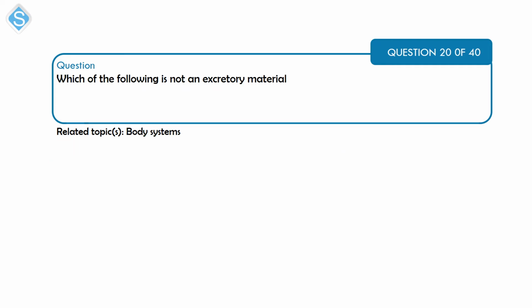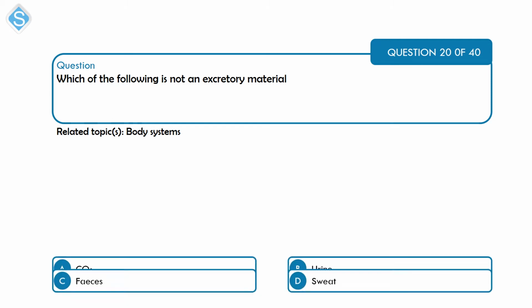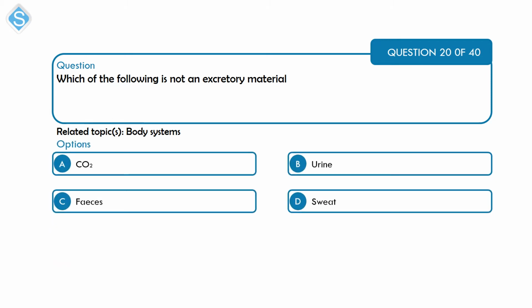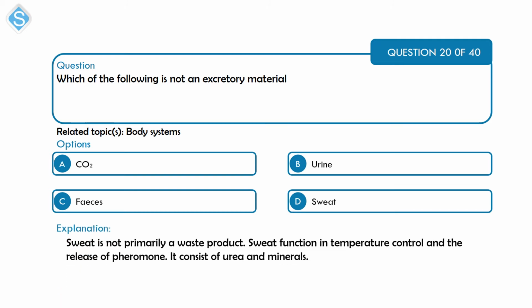Next on body system, the excretory system specifically. Which of the following is not an excretory material? A, carbon dioxide; B, urine; C, feces; and D, sweat. Alright, so contrary to popular belief, sweat is not a waste product primarily. It functions in temperature control and in the release of pheromones. That's option D.